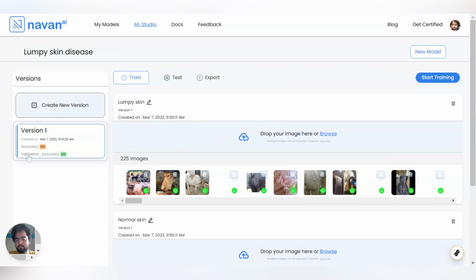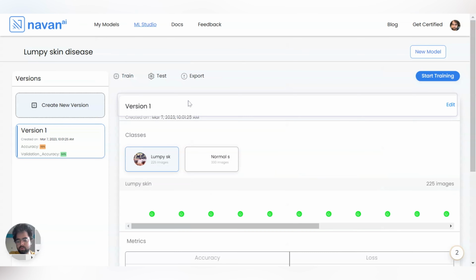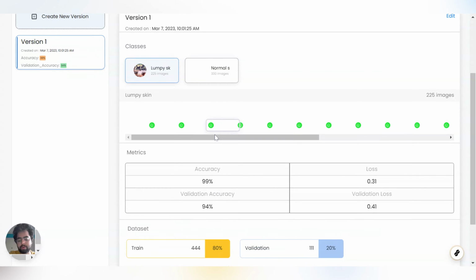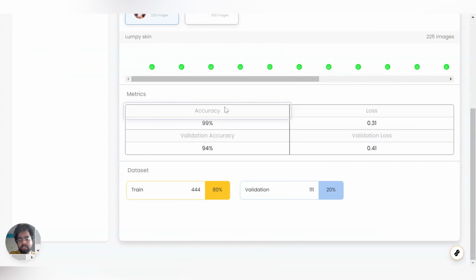So hi, the training part is done. We got the mail pop-up saying that the lumpy skin disease model is now ready for the testing phase. So we have seen the accuracy. For the first class, lumpy skin, we have added 225 images, and for normal skin, we have added 330 images here. You can see the validation accuracy and normal accuracy. We're getting 94% and 99% accuracy, which is very good.